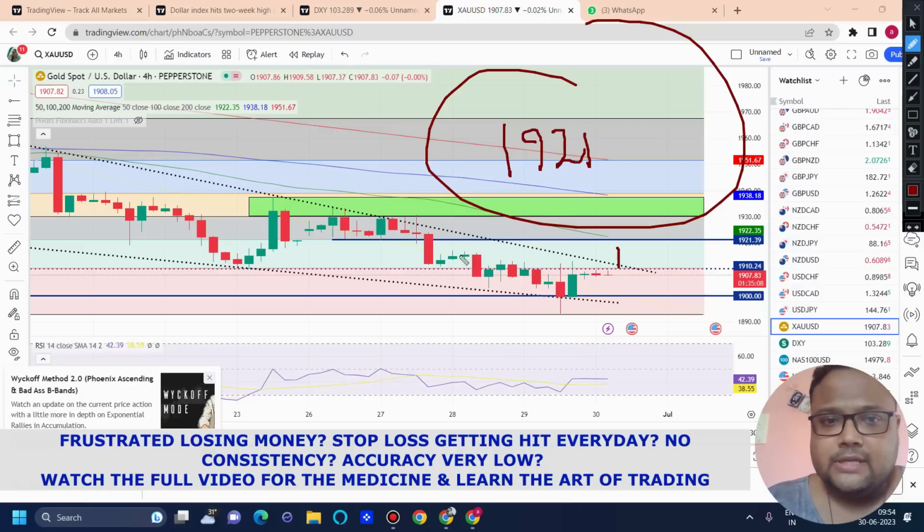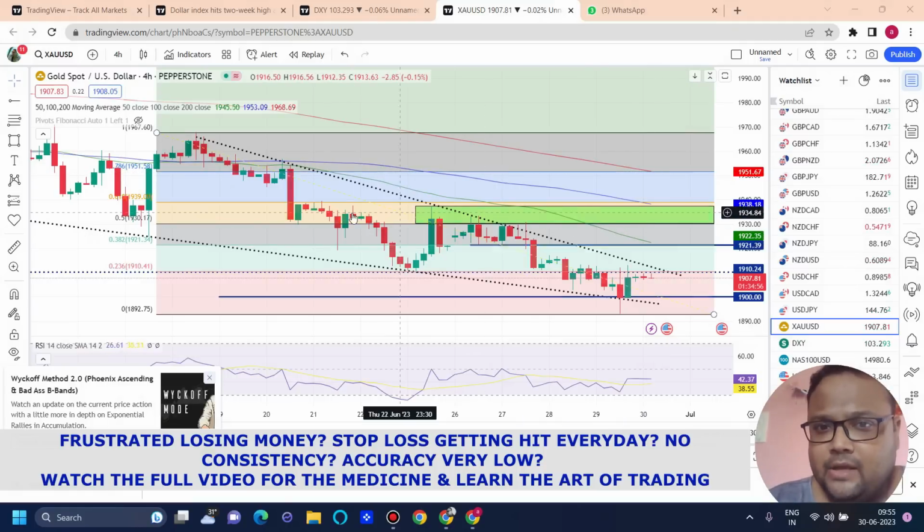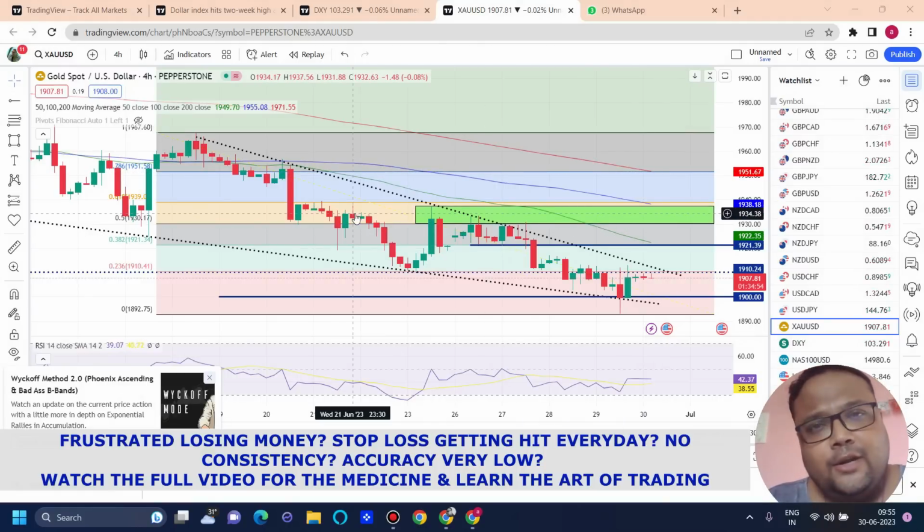But yes, we do have a resistance because of the Fibonacci 38.2% retracement level. We also have previous support working as resistance. Along with that, we also have the 50 moving average around the area. If we combine all the factors, 1921-22 seems to be a legit logical resistance.